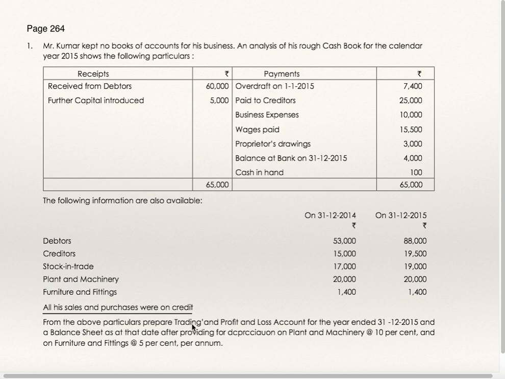From the above particulars, prepare the trading and profit and loss account for the year ended 31st December 15 and the balance sheet as at that date after providing for depreciation on plant and machinery at 10% and on furniture and fittings at 5% per annum.